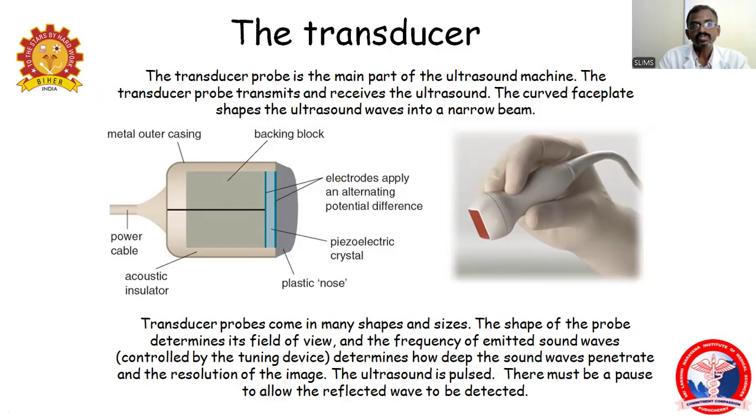So the transducer probe has many shapes and sizes. Normally, there are curvilinear, linear, and transverse or sectoral probes. The shape of the probe determines the field of view, or field of interest. The frequency of emitted sound waves is controlled by the tuning devices, and determines how deep the sound waves can penetrate and the resolution of the images.